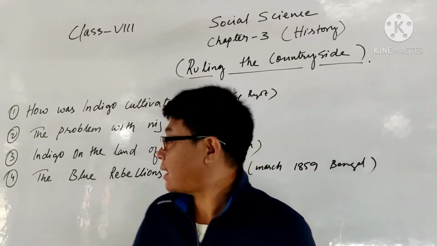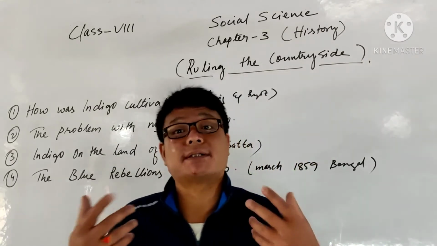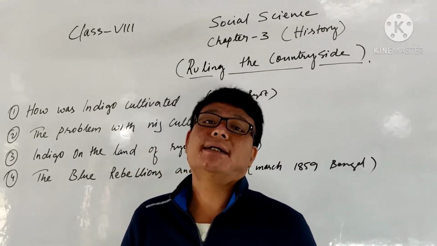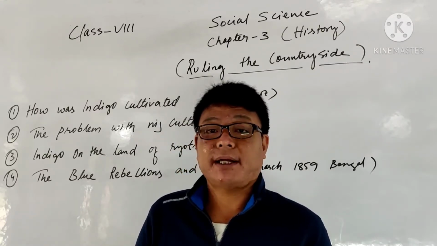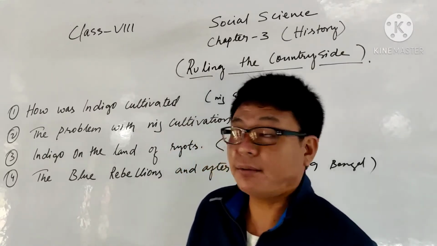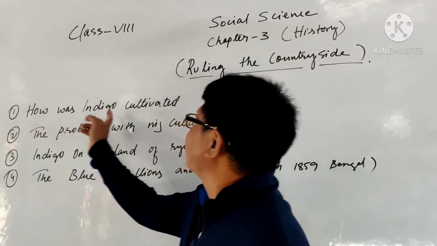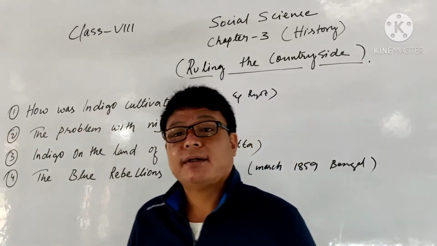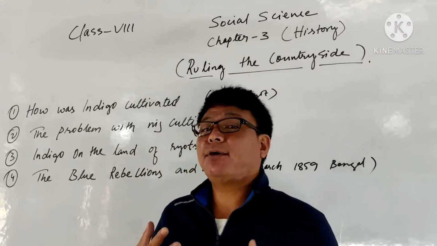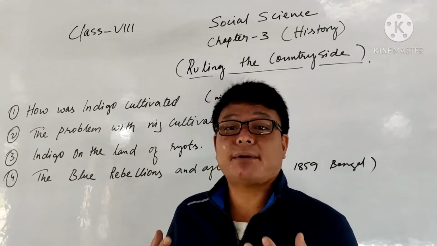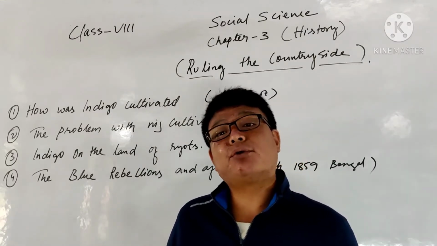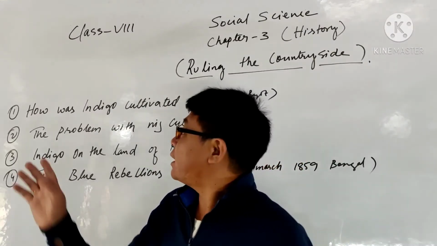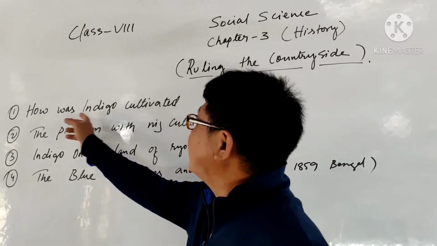So we will study in the last topic the Blue Rebellion. People rebelled against the East India Company, and especially against the gomastas they appointed, and their government. So the first topic is how indigo was cultivated. As I already explained, once indigo is cultivated on the land, after 2-3 years of planting indigo it's difficult to grow other crops on that particular land. So there we found how indigo was